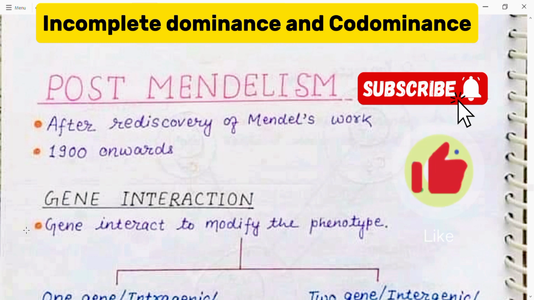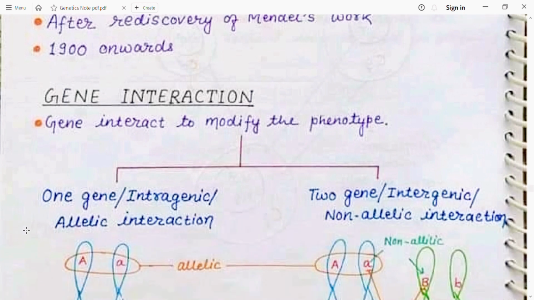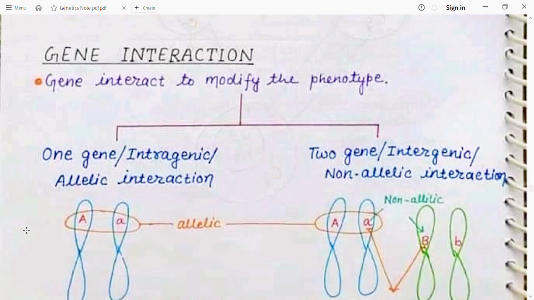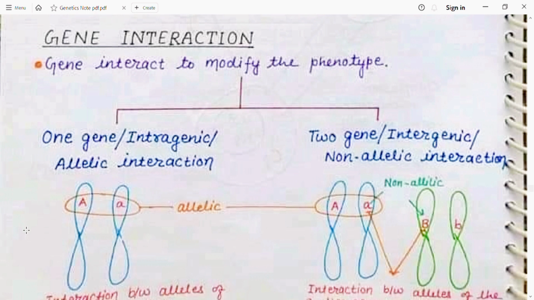So genes in various ways interact with one another and produce the offspring, which is known as gene interaction. Or genes interact to modify the phenotypes is known as gene interaction. There are two types of gene interaction. One is gene interaction in which one gene and its alleles are responsible to produce the phenotype. So we can say that it is the interaction within the genes. So it is known as intragenic interaction or allelic interaction.